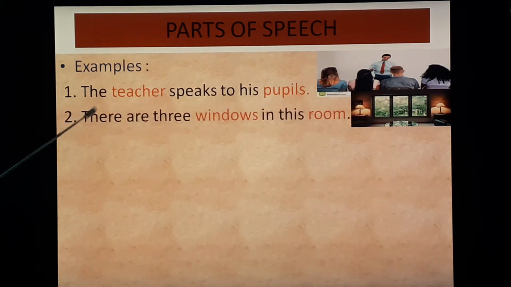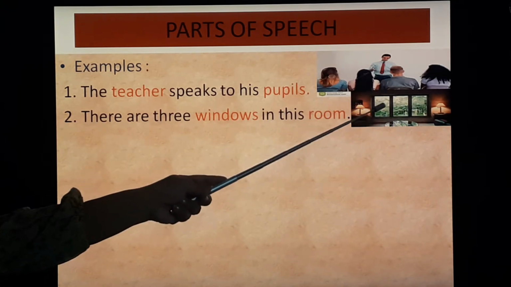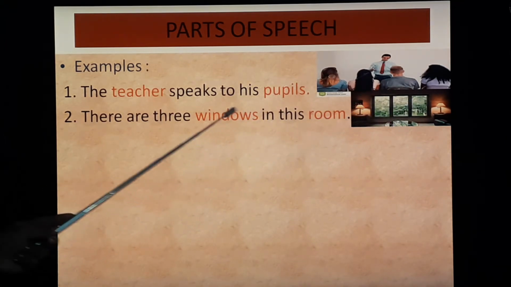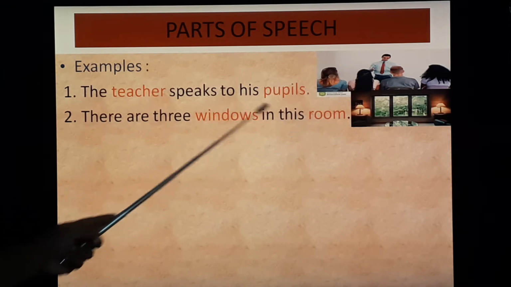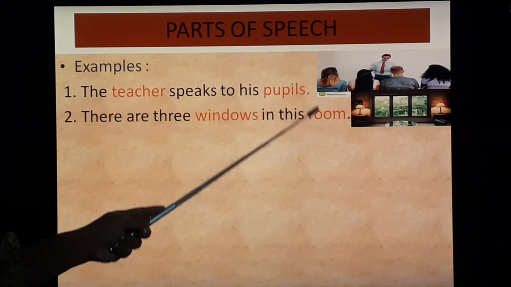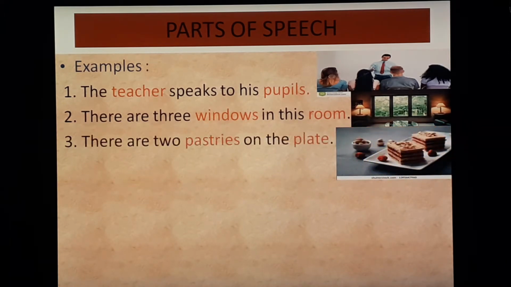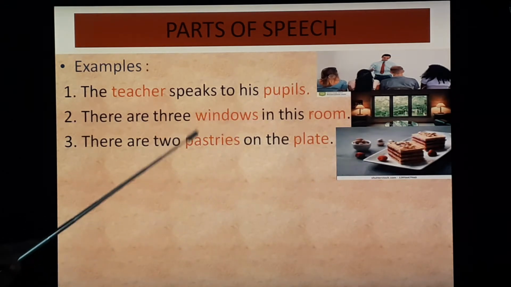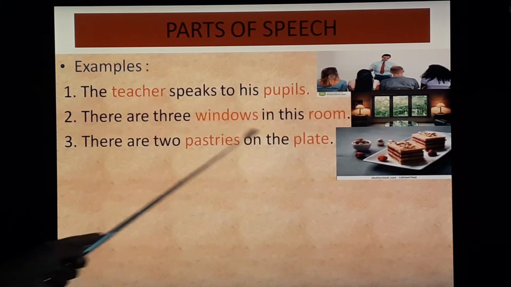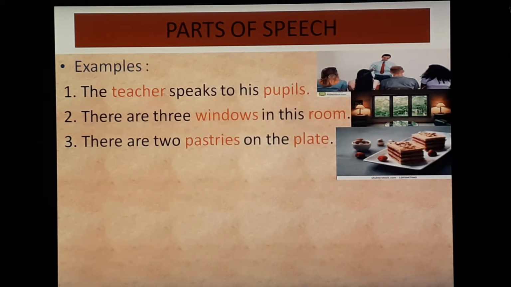Next is, there are 3 windows in this room. You can see this room and 3 windows are there. So here windows and room show things. That is why windows and room are nouns. Next, there are 2 pastries on the plate. You can see, pastries and plate, these are things. So these are nouns.